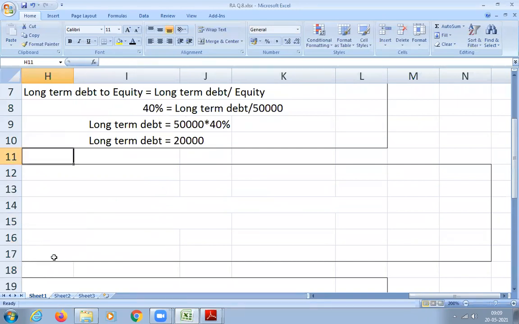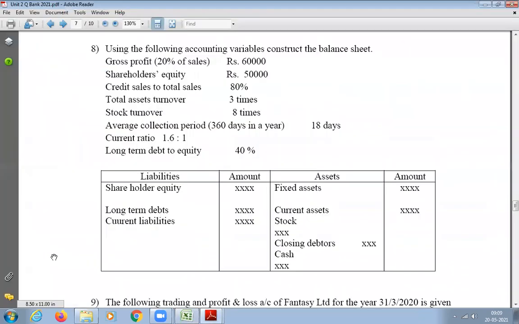Good. So we got the long-term debt. Now what we have to find out is the current liability. I already discussed with you that I know equity share and I know long-term debt. And in this question, he has given us a format also. That means whatever is there in the balance sheet format here, only those things are available with the company. There will not be anything else. So if you have to find these things out, then we can do that.